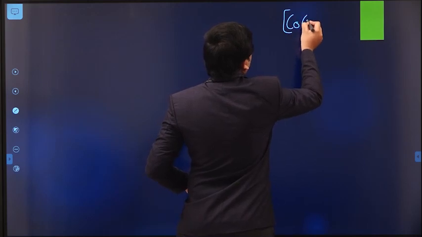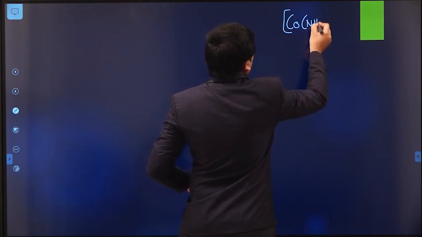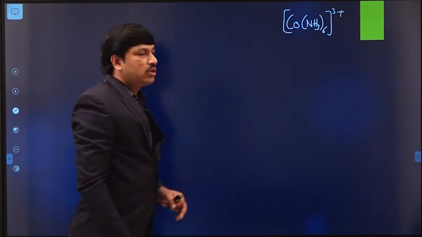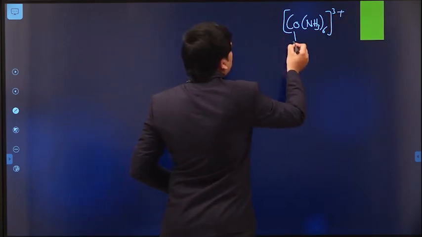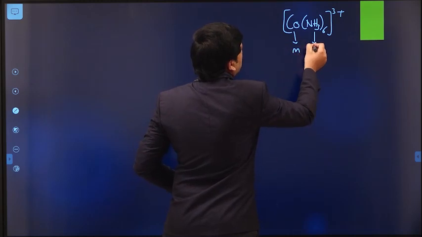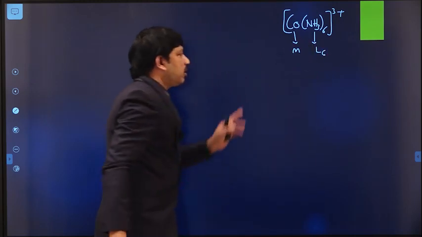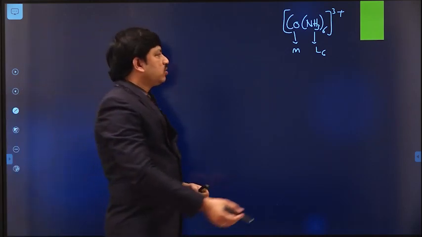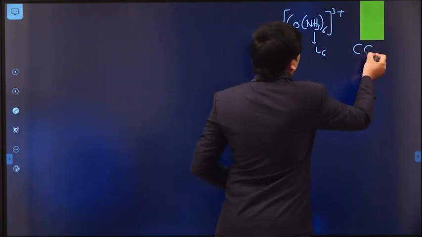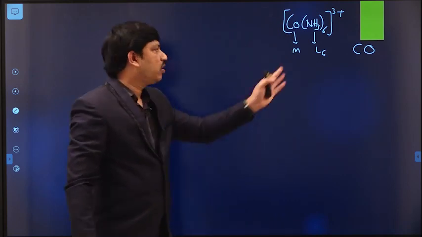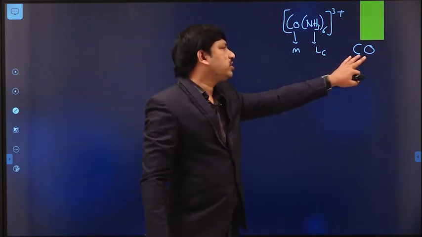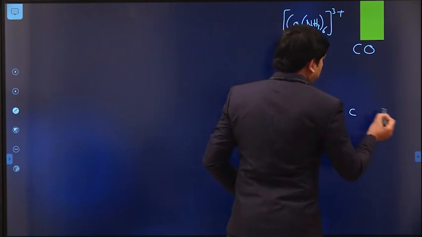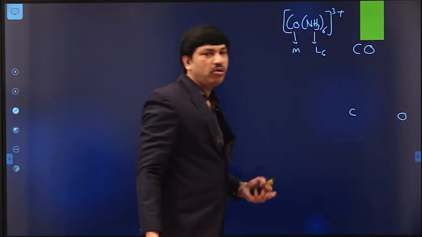Cobalt, NH3, 6 times, 3 plus. So in this case, this is the metal and these are the ligands. Between the metal and ligand, there is a bond. So in the case of the CO molecule, how many atoms do we have? 1 carbon, 1 oxygen. While constructing the CO MO energy level diagram, on one side we have taken carbon, on the other side we have taken oxygen.